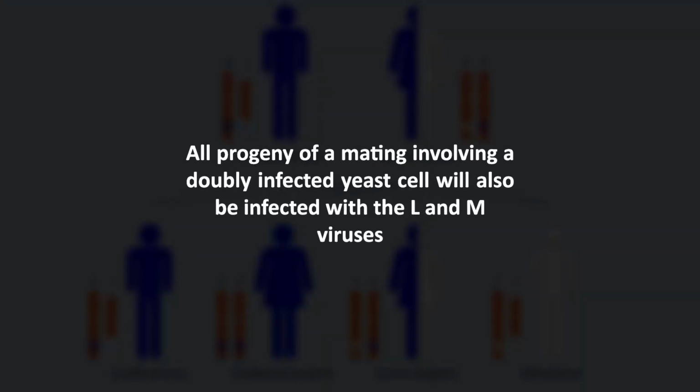The L and M viruses are not capable of exiting their host cell through conventional means. They can only transfer from cell to cell when their host undergoes mating. All progeny of a mating involving a doubly infected yeast cell will also be infected with the L and M viruses. Therefore, the killer phenotype will be passed down to all the progeny.